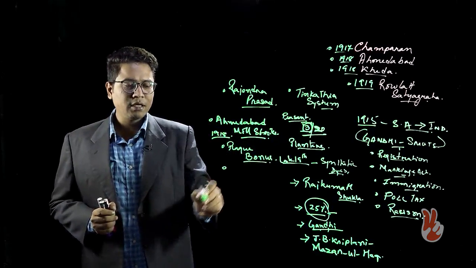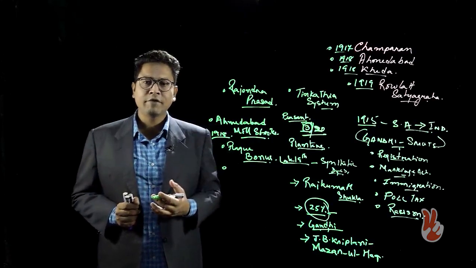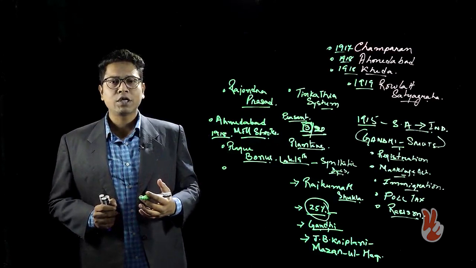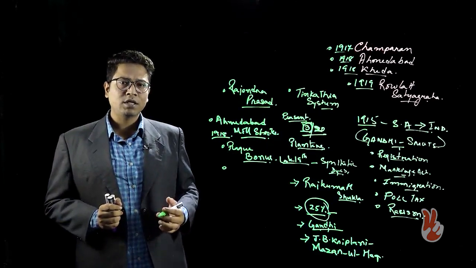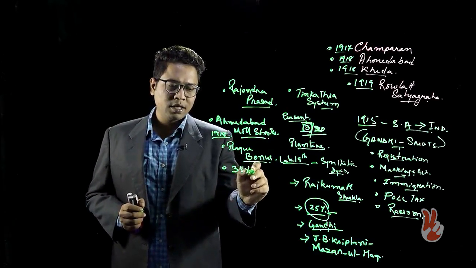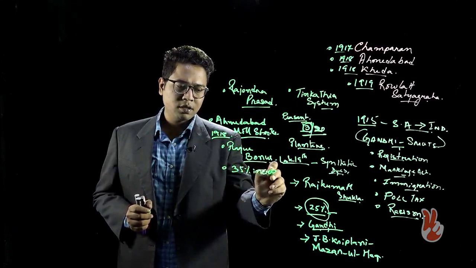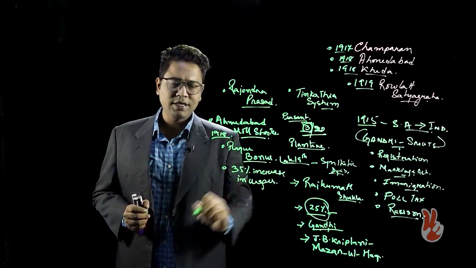Gandhi came into the scene and started negotiating with the owners on behalf of the workers, and what he suggested was that the workers ask for a 35% increase in wages.